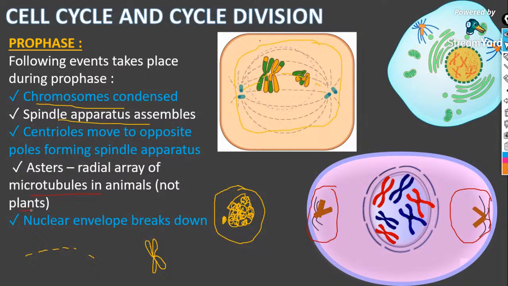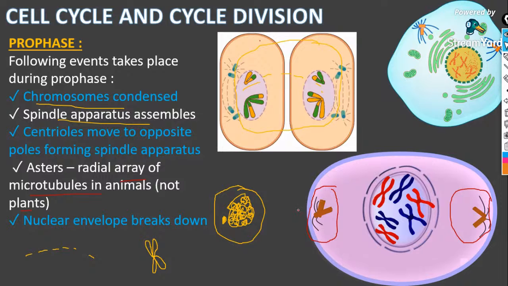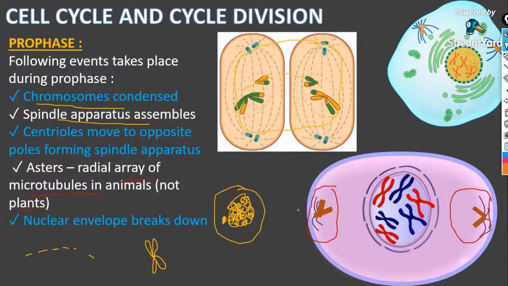That is in animals, not in plants. In plants, there are no centrioles, as you all know. Yes, Arshida, chromatin becomes chromosome. Okay, astral rays are present. Radial astral rays of microtubules are present in animals and not in plants, because centrioles are absent in plants and only spindle fibers are seen in plants.